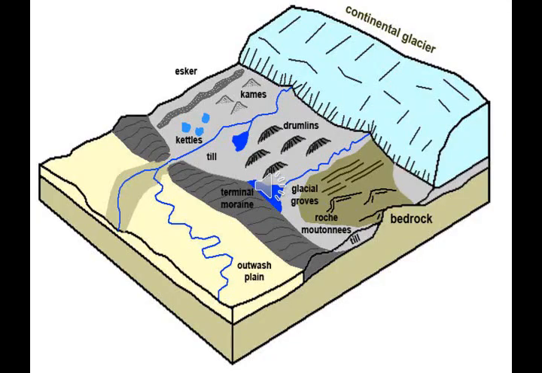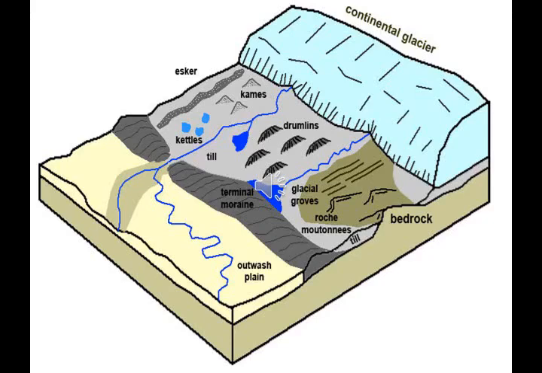Okay students, in today's class we have discussed the different landforms of glaciers, both the erosional landforms and the depositional landforms. We saw the definition of a glacier. What do you mean by a glacier? A glacier is a large mass of ice that moves slowly over the land from its place of accumulation.